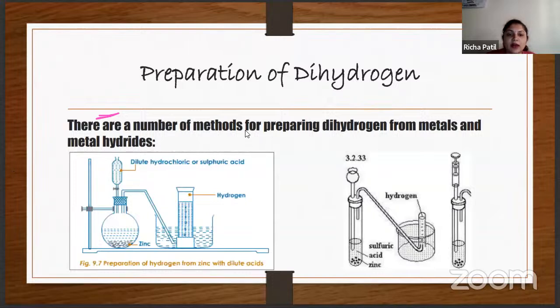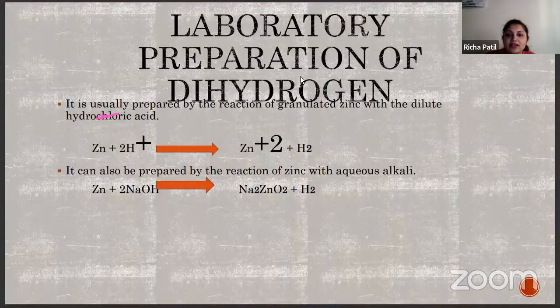There are a number of methods for preparing dihydrogen from metals and metal hydrides. The first is the preparation of hydrogen from zinc with dilute acids. This is the laboratory preparation of dihydrogen H2.